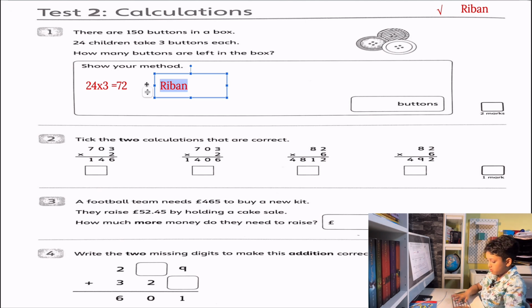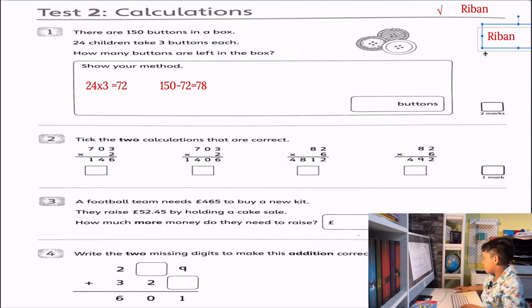That means we must do 150 take away 72. The answer is 78, so our answer is 78 buttons.